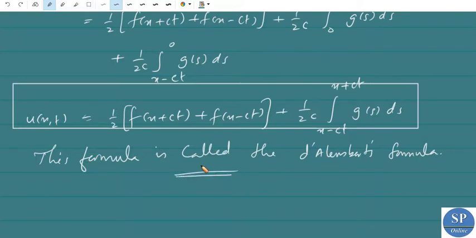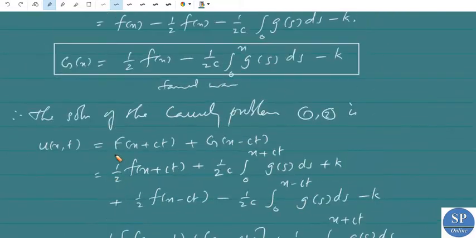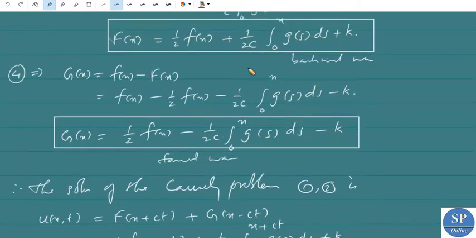Actually sometimes these functions F of x and G of x are also useful, since they are the explicit form of formulas for the forward wave and backward wave. This is the forward wave and this is the backward wave.